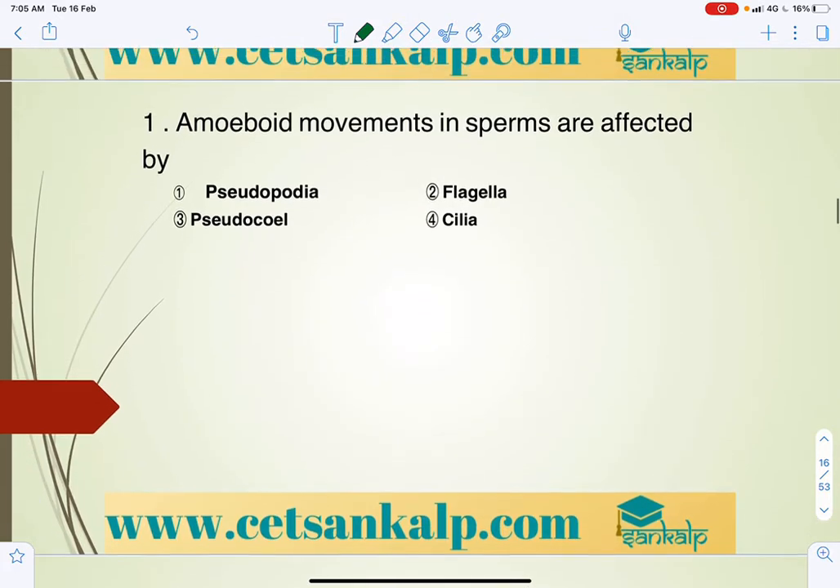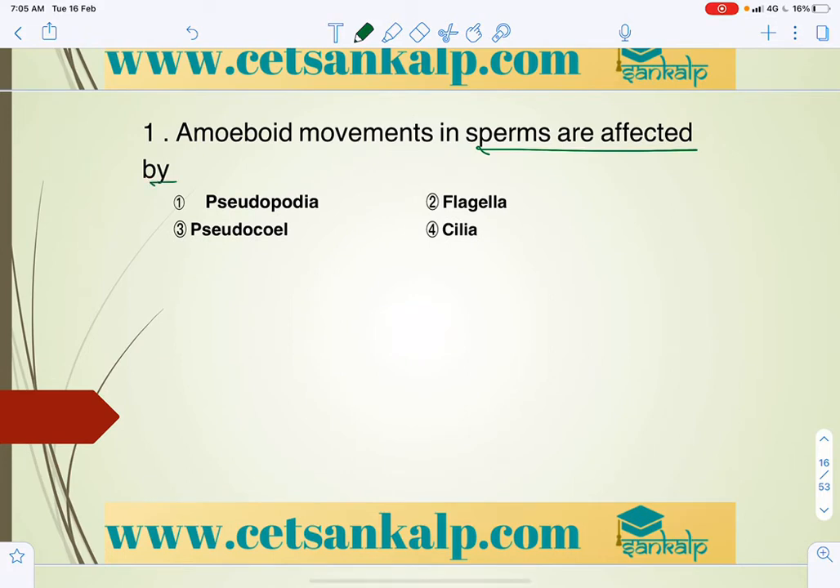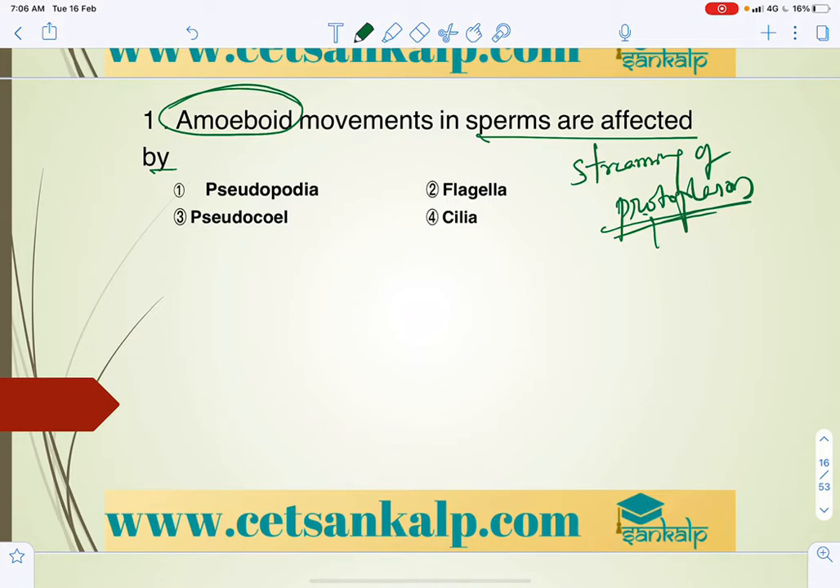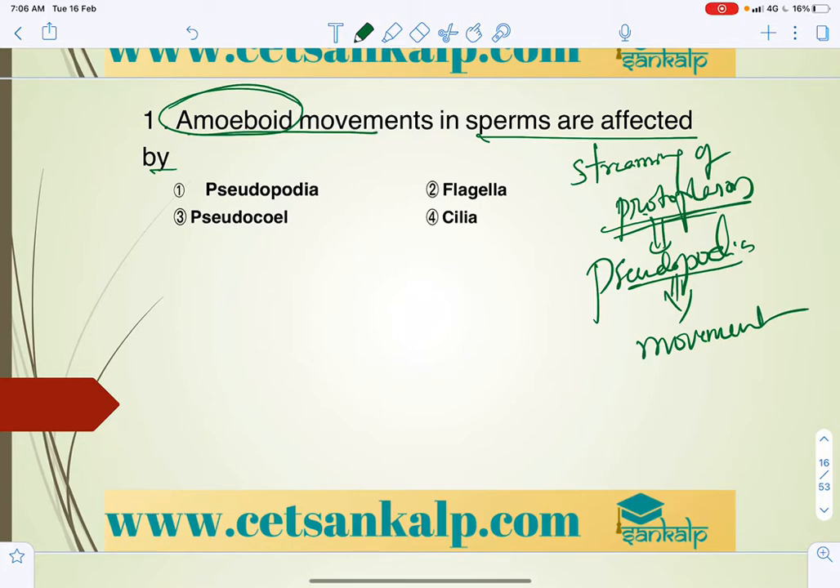Next, amoeboid movements in sperms are affected by... So I already mentioned that amoeboid movement is mainly because of streaming of cytoplasm, which leads to formation of pseudopodia. That is cyclosis, streaming of protoplasm. Streaming of protoplasm leads to formation of pseudopodia, which helps in amoeboid movement, hence the name amoeboid movement. Examples can be seen in amoeba, leukocytes and macrophages.